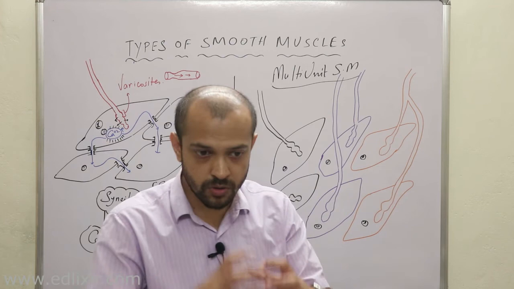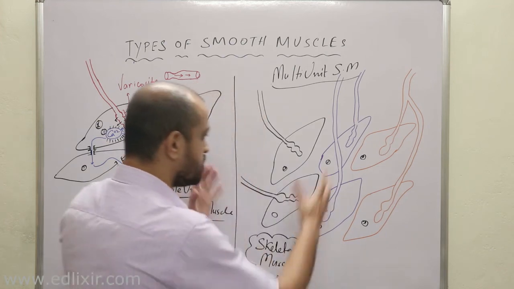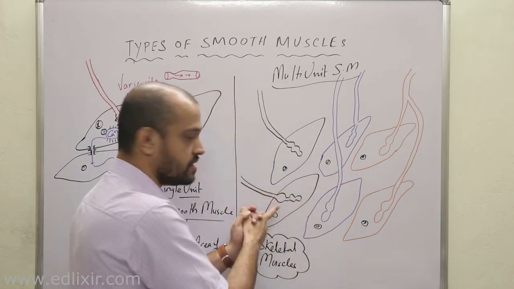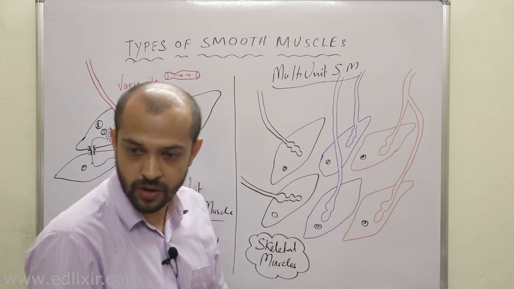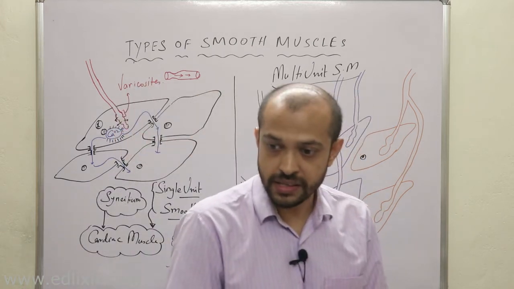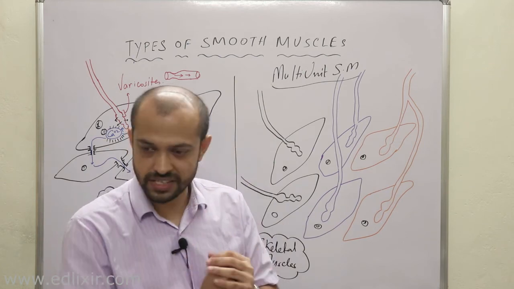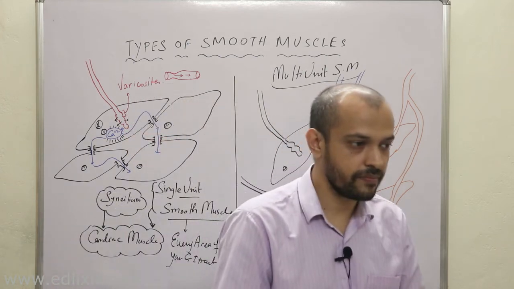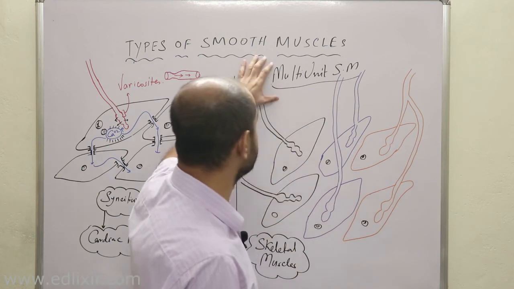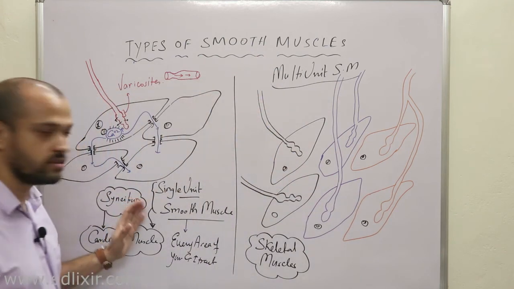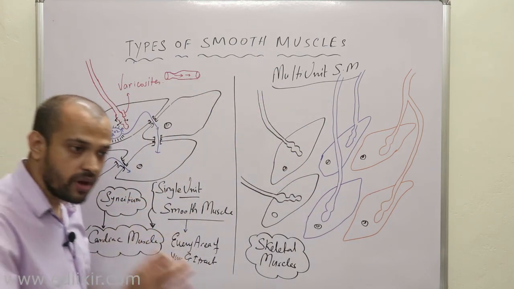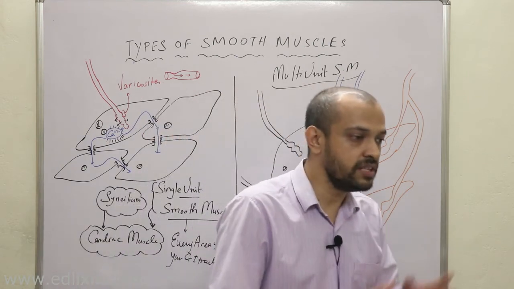Obviously the multi-unit smooth muscle, because each and every cell has its own supply of neuronal connections. Therefore, when our body requires specific contractions for a specific unit of time, it employs multi-unit smooth muscle, not single unit smooth muscle.